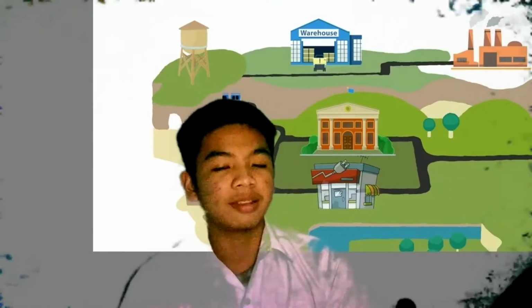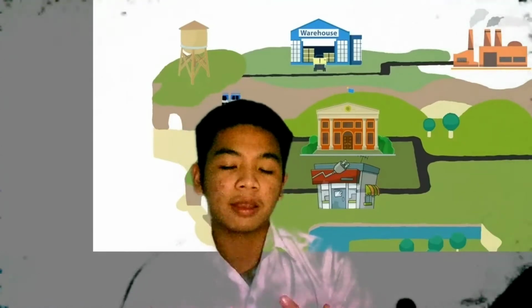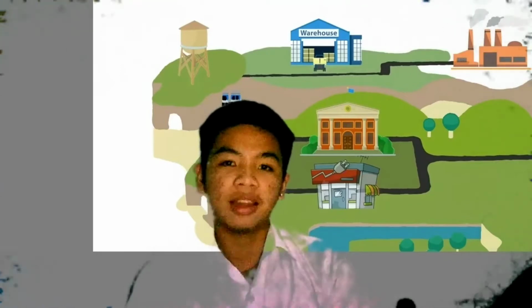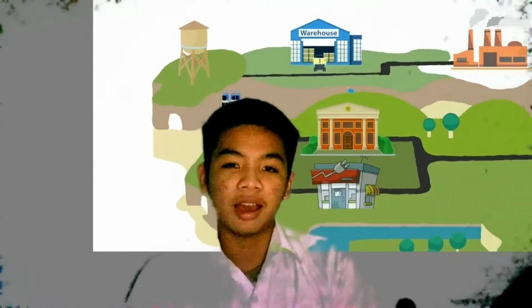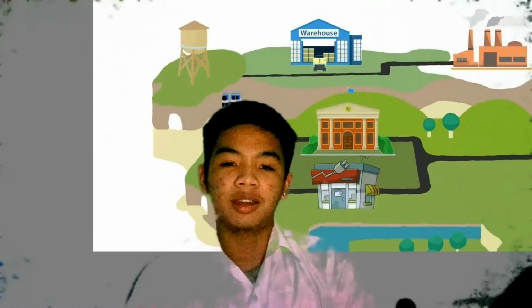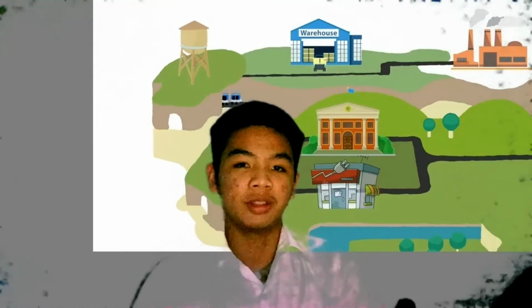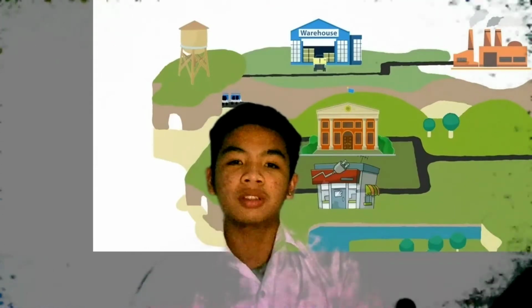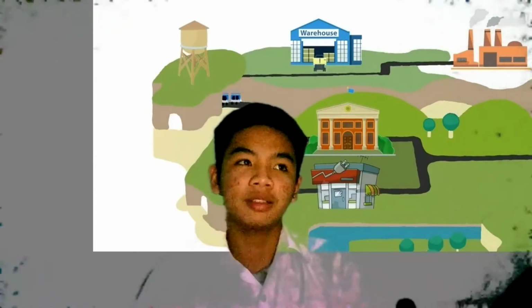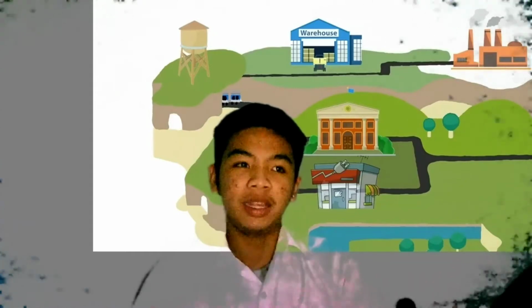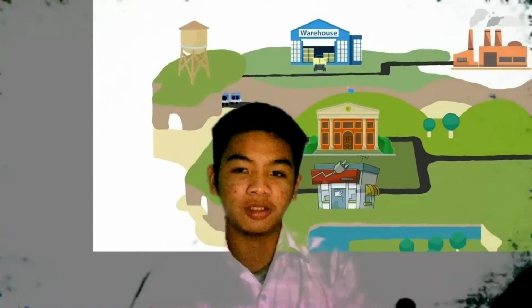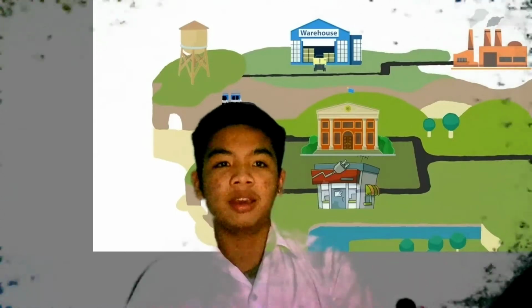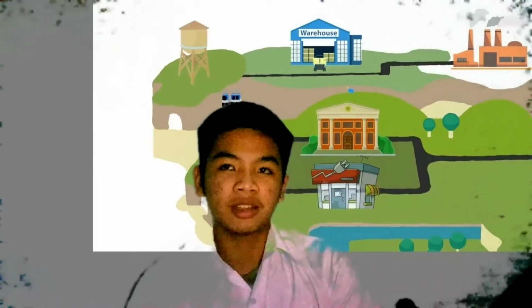The only difference is that I drew the terrain, like the roads, the lands, including the grass, the trees, and even the water that you can see here in the presentation. Also, I changed the stations because I see those stations as inappropriate and I couldn't relate cell organelles to them.